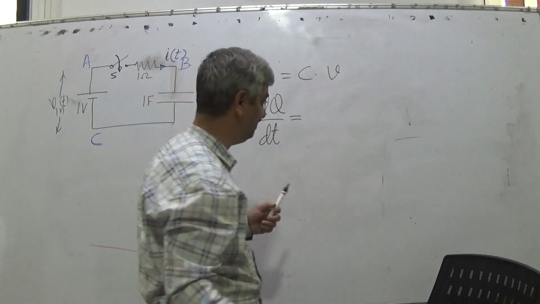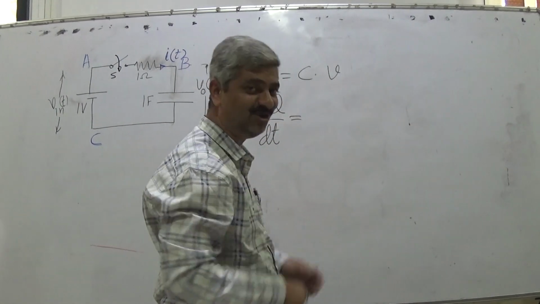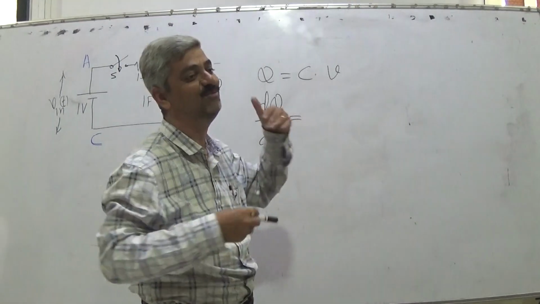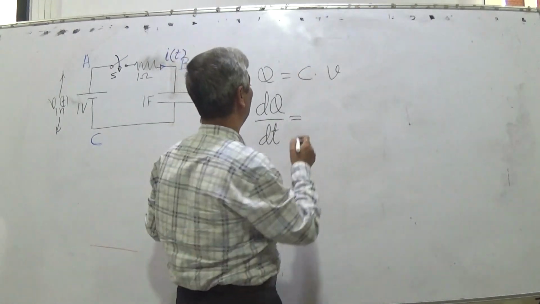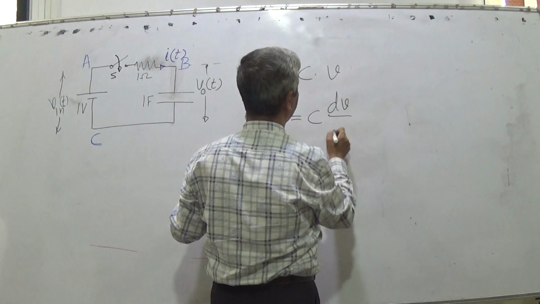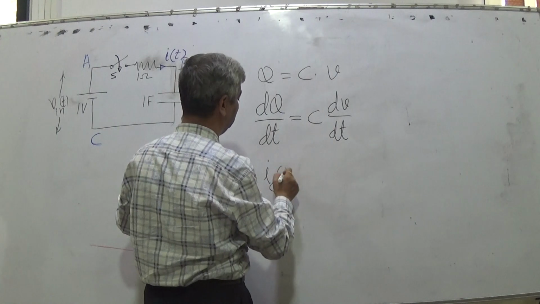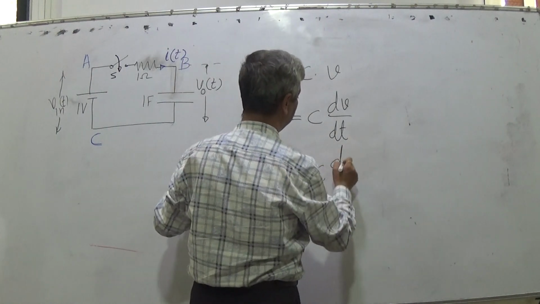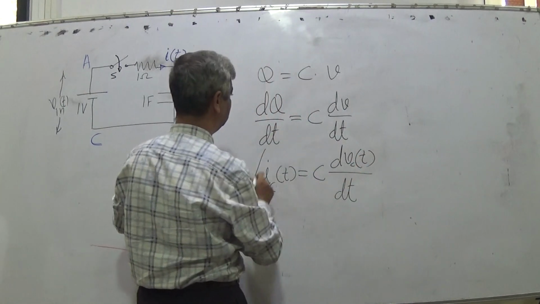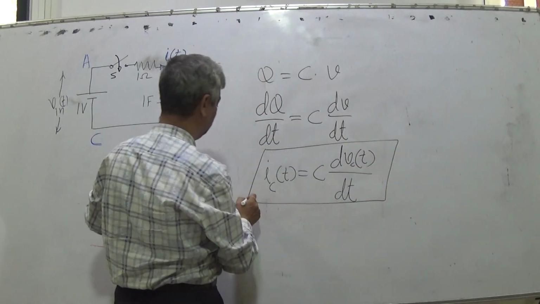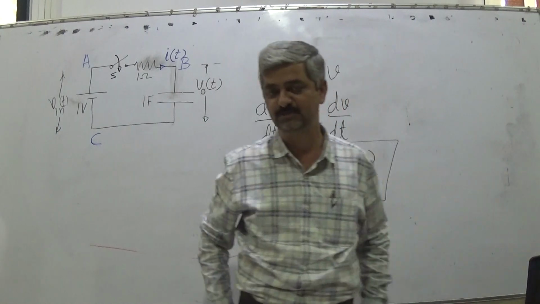Now it's further interesting, C into V. Whether C is constant? Yes. If C is not constant, if C is also changing, then this would have become further complex: C dV by dt plus V dC by dt. But C is constant, so C dV by dt for a capacitor. What is dQ by dt? This is current I. Since it is for a capacitor, IC(t) is equal to C dVC(t) by dt. So this is the expression for the relationship between current and voltage for the capacitor.